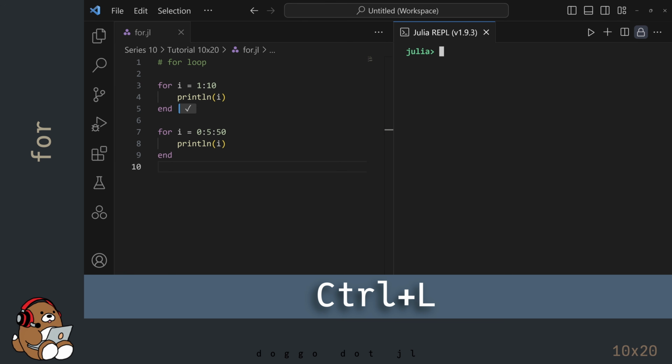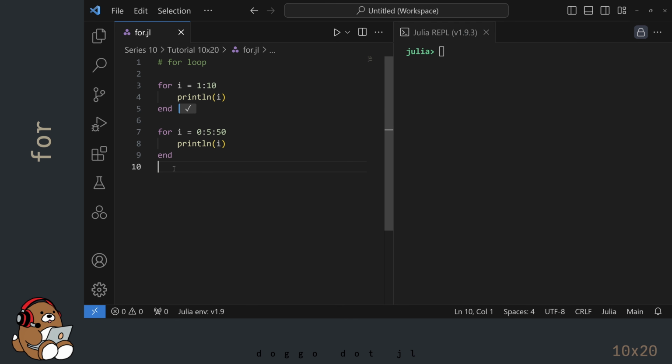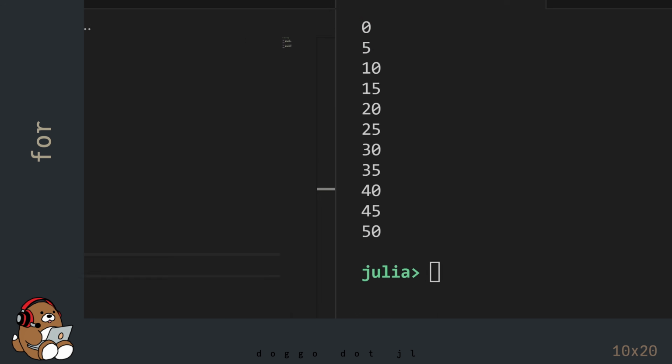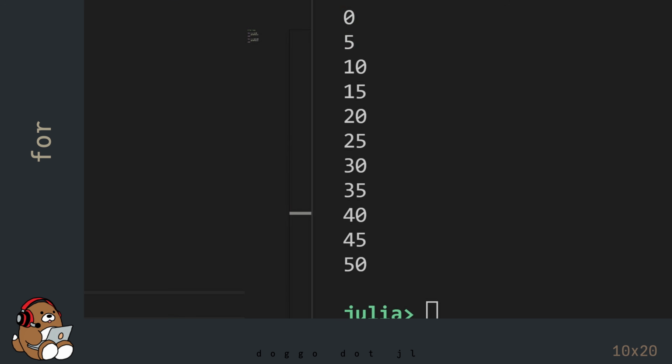Using Ctrl-L in the REPL just clears the display. It doesn't clear anything from memory. Okay, now back in the editor, you can hit Shift-Enter. In the REPL, you'll see the integers 0 to 50 using a step size of +5.